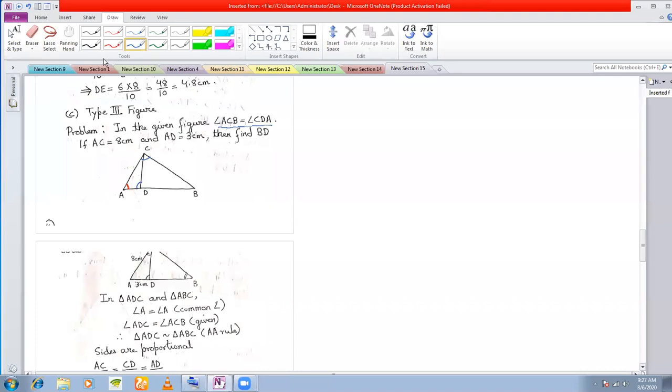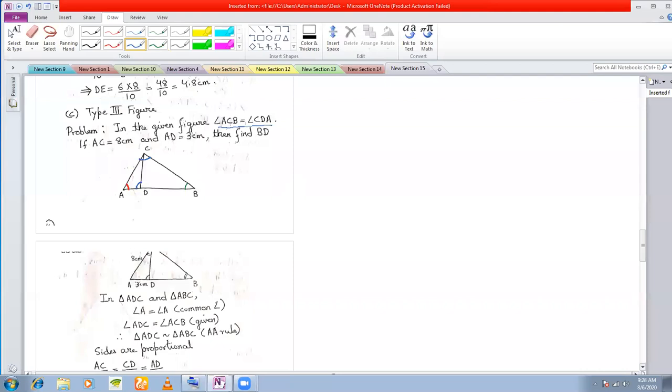Look at the bigger triangle. The bigger triangle has this red angle and has this blue angle. Which is the third angle left? This is the third angle left, Angle B, right? The green angle is left. So two angles I've dealt with. In the smaller triangle, the red angle is one angle I've dealt with, and one blue angle is there. So two angles of two triangles have been shown to be equal. That means that they have to be similar. Okay. So now the question is how to write the proportional sides. After writing the proportional sides, I will finish this.